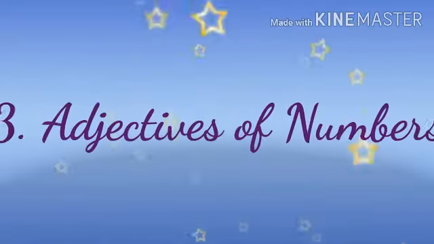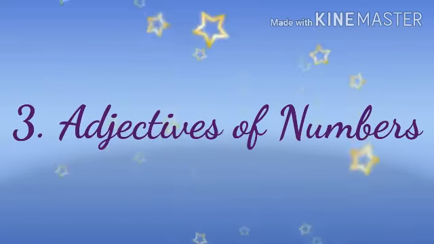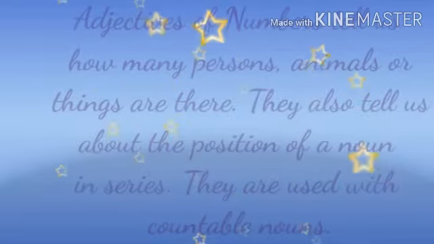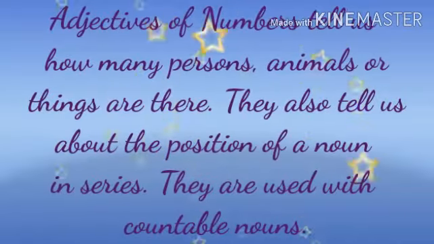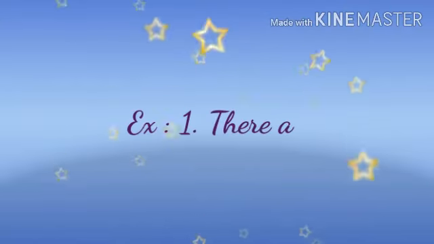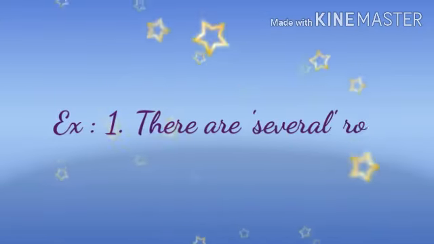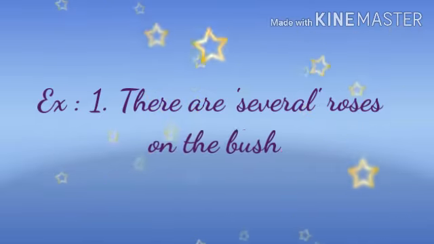Now let's see the third form of adjectives. It is adjectives of numbers. What do you mean by this? Adjectives of number tell us how many persons, animals or things there are. They also tell us about the position of a noun in a series. They are used with countable nouns. Let's see examples. Example number 1, there are several roses on the bush.